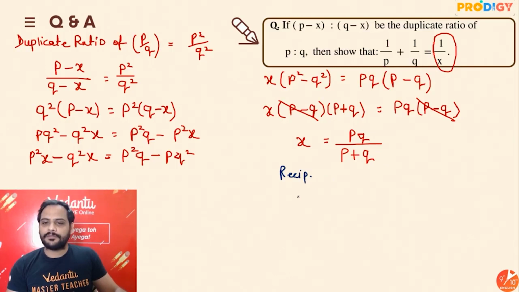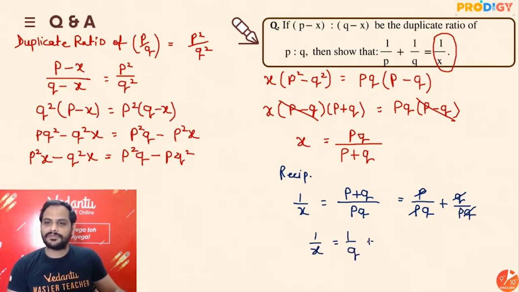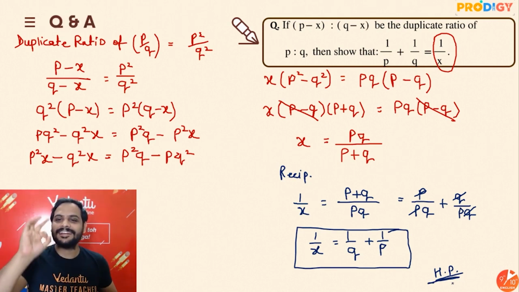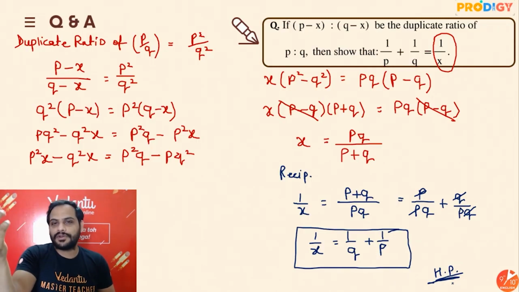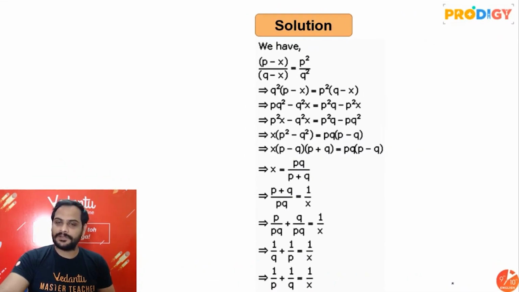If I reciprocate, 1 by x will be equal to p plus q upon pq, which I can write as p upon pq plus q upon pq. So here p and p got cancelled, here q and q got cancelled. You got 1 by x is equal to 1 by q plus 1 by p, which is equal to 1 by p plus 1 by q. Alright, so this I can say hence proved, done. This is how this question will be solved. So it's a very good question. Only thing is you need to understand what is duplicate ratio and keep solving it ahead.